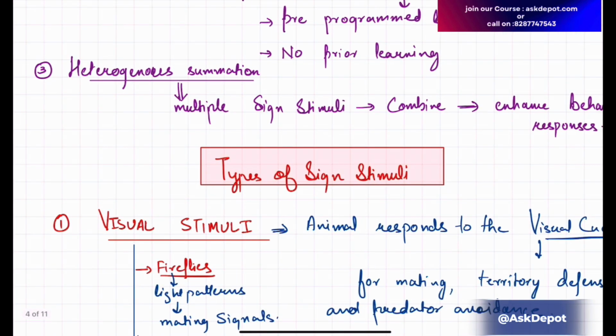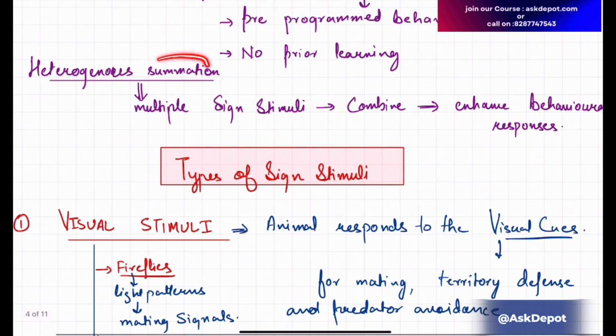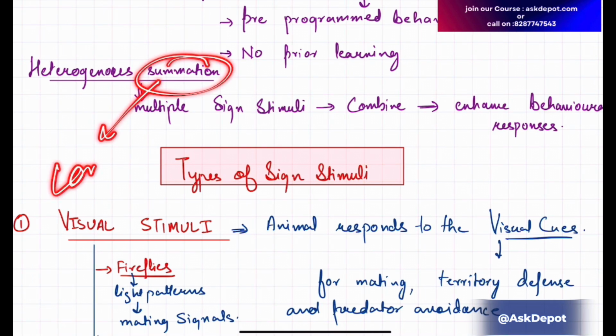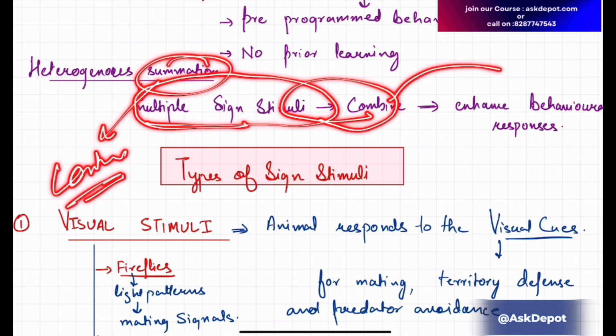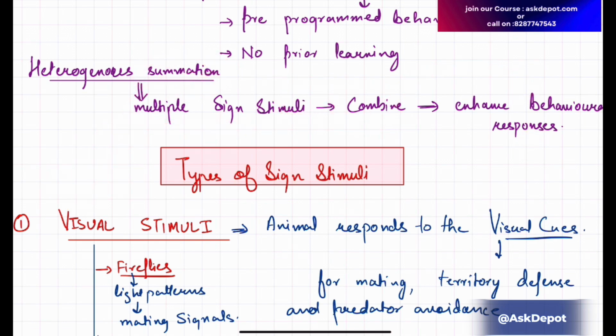Then, heterogeneous summation. What does this mean? It means combining. Sometimes there are multiple sign stimuli, they combine and they enhance the behavioral response. For example, you are going to a theater.